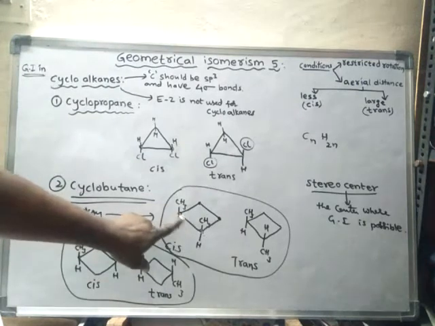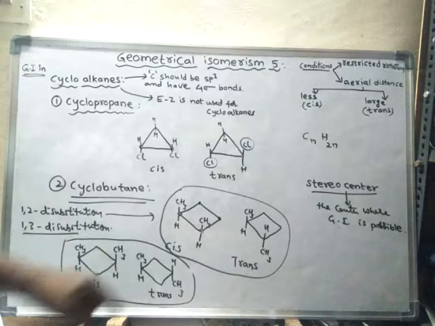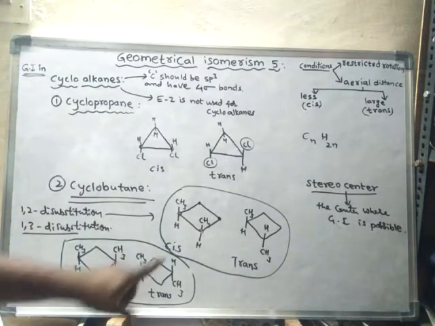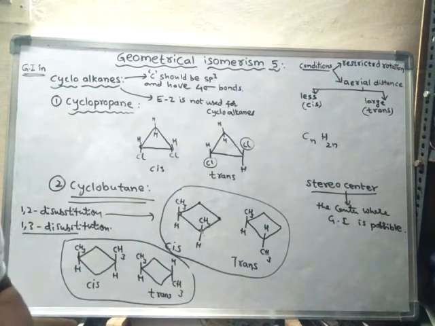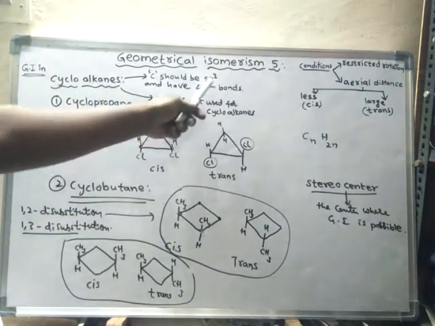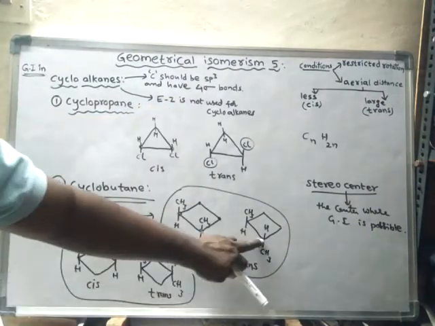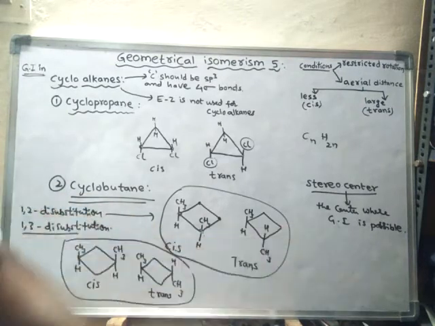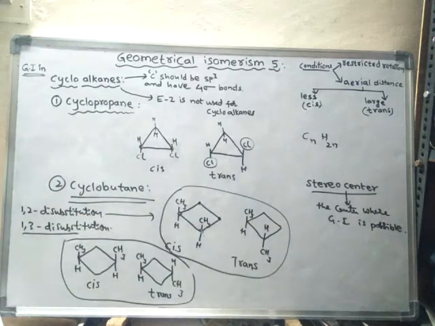The two carbons involved in this geometrical isomerism should be sp3 hybridized carbons with 4 sigma bonds. This particular carbon has 1, 2, 3, 4 sigma bonds, and even this carbon has 1, 2, 3, 4 sigma bonds. Like this it should be present.